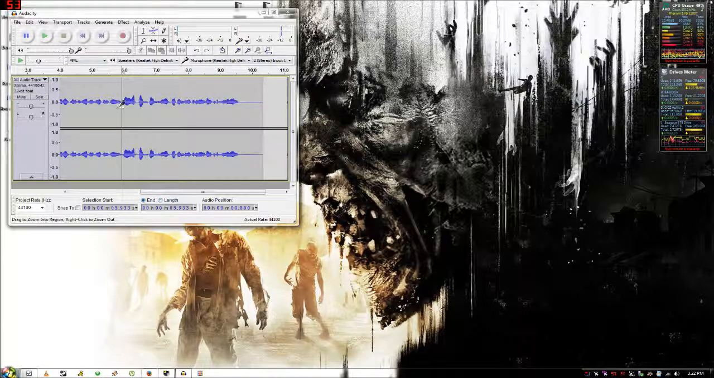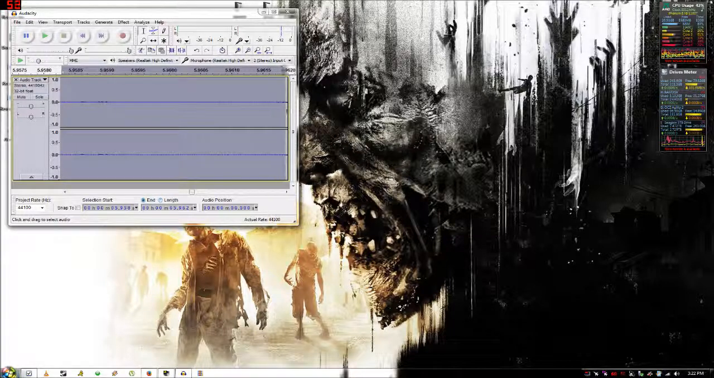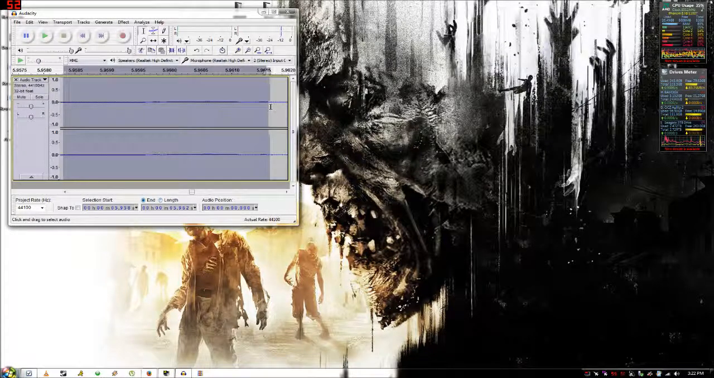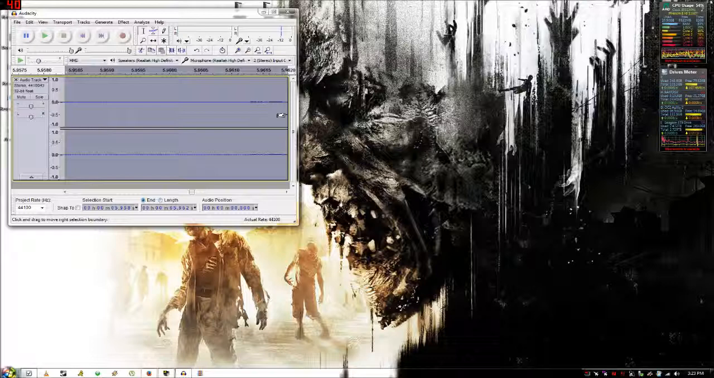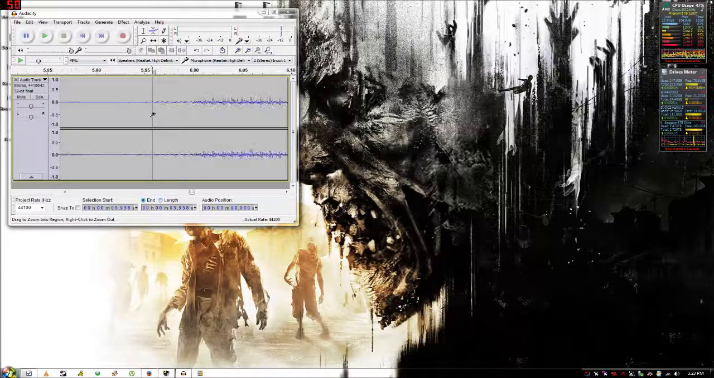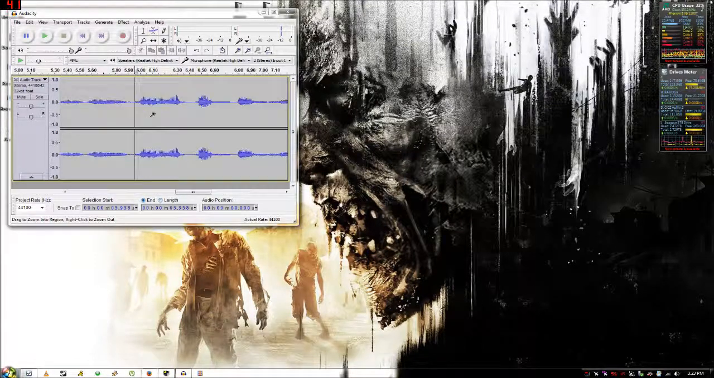Now this will zoom in on your audio, so say you didn't quite get it all, you want to go to your selector again, select it and delete. I still got a bit more here. Left click to zoom in, right click to zoom out.